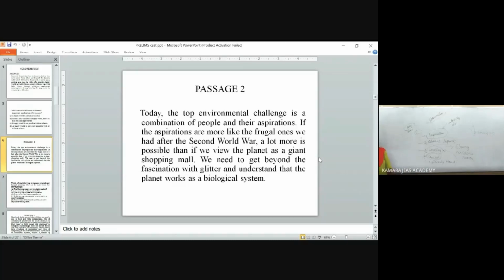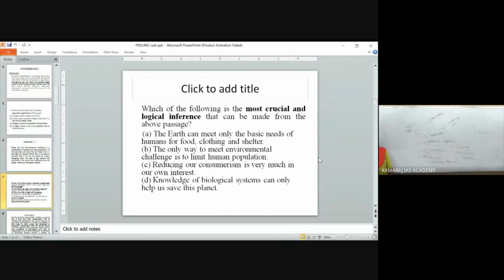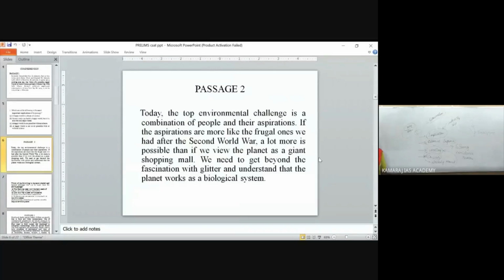Now, which of the following is the most crucial and logical inference? Logical is nothing but based on your reason. So you are taking a crucial, rational inference from the passage. The top environmental challenge is between the people and their aspirations. What is the meaning of frugal?